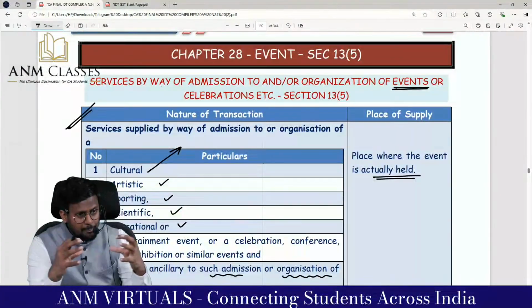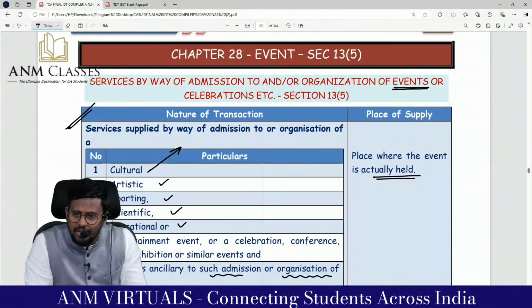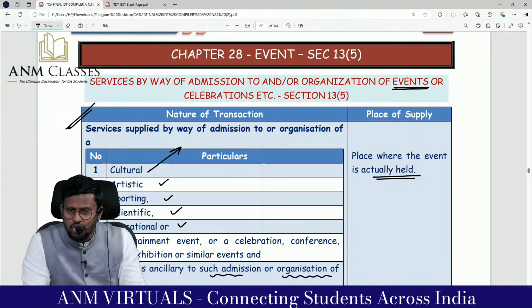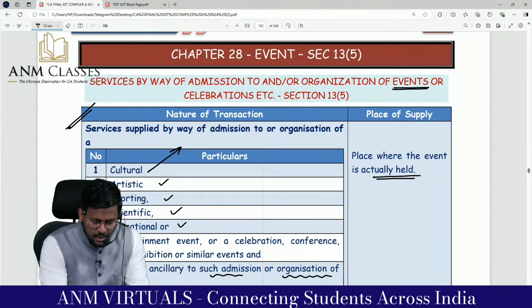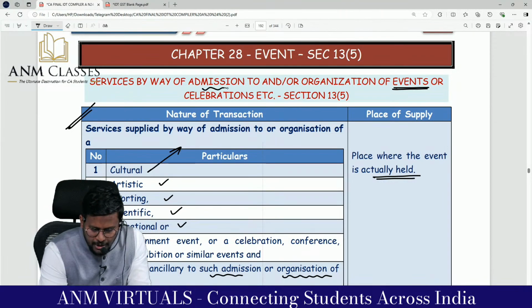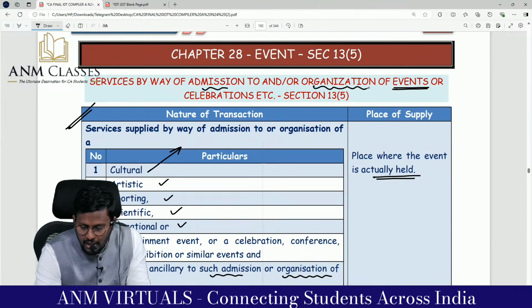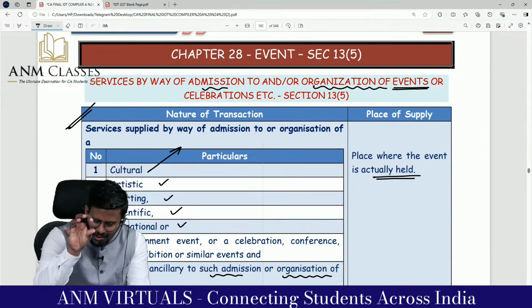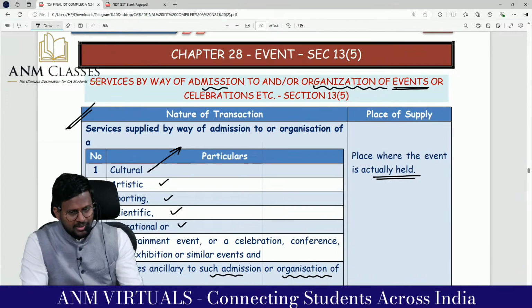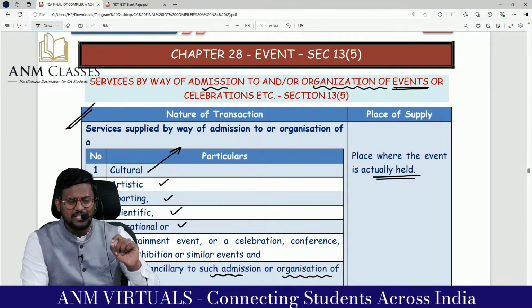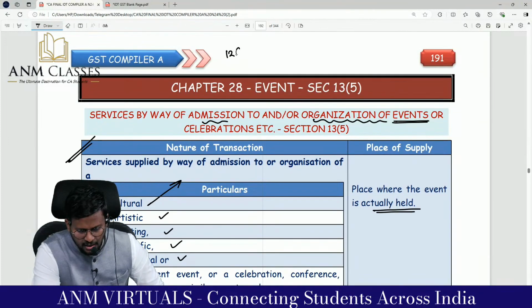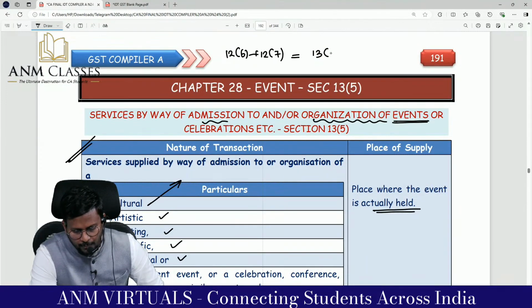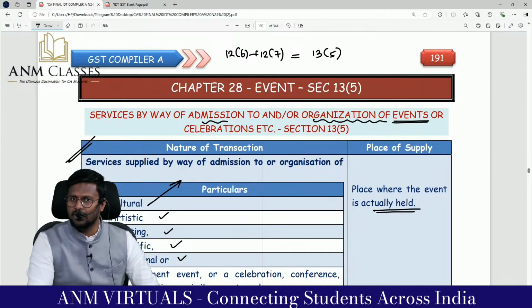That means they have clubbed 12.6 and 12.7. 12.6 is events, and 12.7 is service by way of admission to or organization of event. Both are covered in 13.5. That means mathematically, what plus what? 12.6 plus 12.7 is equal to 13.5. Mathematically comfortable.